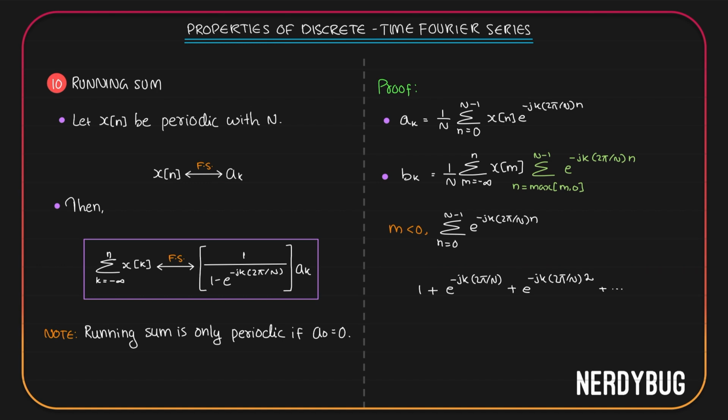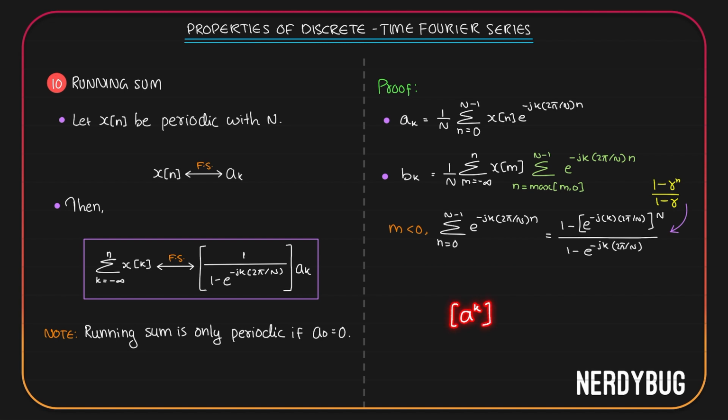Basically, this is a geometric progression and it has N terms from 0 to N minus 1. Sum of a geometric progression with common ratio r and number of terms n is given like this: 1 minus r raised to n divided by 1 minus r. Here n will be N and r will be e raised to minus jk 2 pi by N. So we can write the summation: 1 minus e raised to minus jk 2 pi by N to the power N divided by 1 minus e raised to minus jk 2 pi by N.